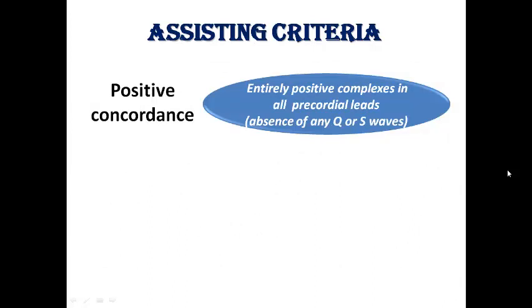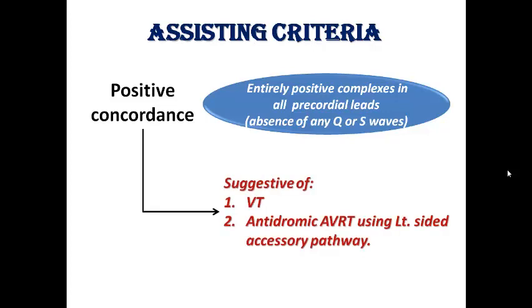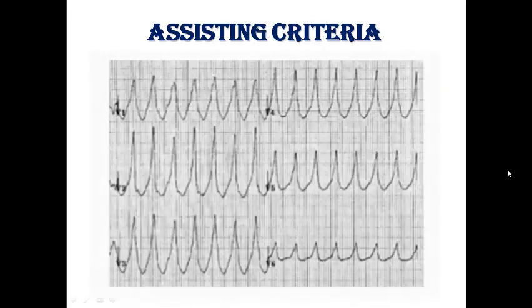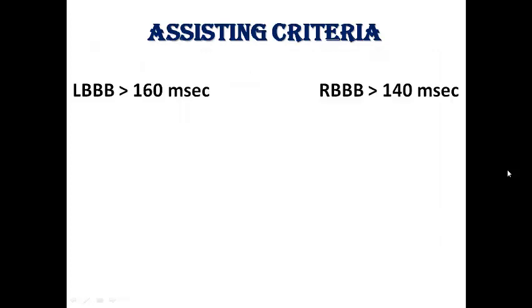Then positive concordance, which is the opposite of negative concordance. It means that there are entirely positive complexes in all precordial leads, so there is absence of any Q wave or S wave in the chest leads. This is suggestive of VT, but it may also suggest antidromic AVRT using a left-sided accessory pathway, where all the complexes in the chest leads show an atypical right bundle branch block pattern and are all positive. So positive concordance may suggest VT versus antidromic AVRT. This is an example of entirely positive complexes in all chest leads.